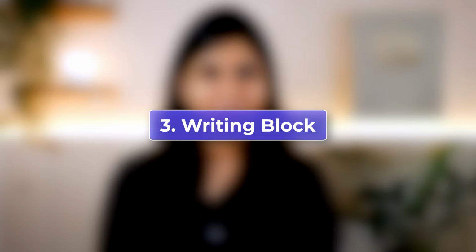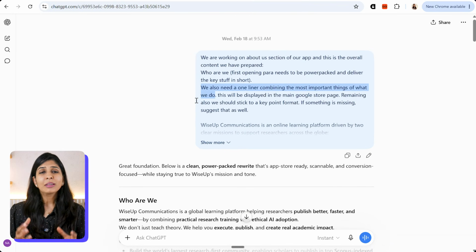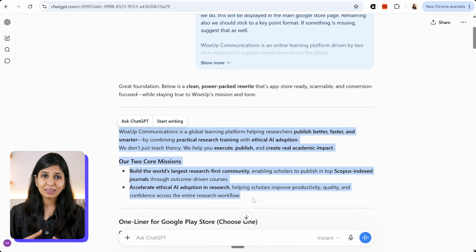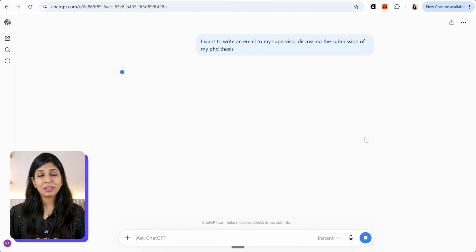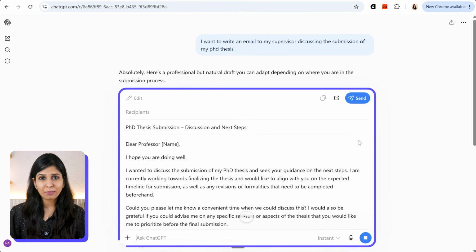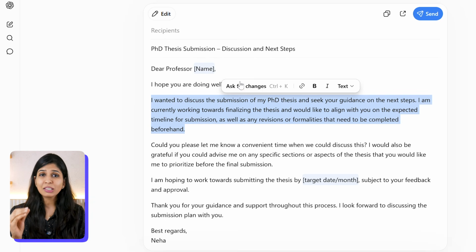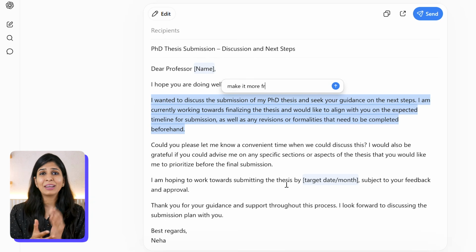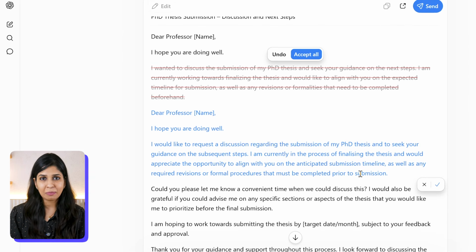Now, another interesting feature that I've discovered recently is called writing block. Earlier, whenever we used to ask ChatGPT to perform any writing task for us, the output was given in the form of plain chat text, and doing back and forth editing on it was very difficult. So now what ChatGPT has done is introduce something called a writing block. So now that I ask ChatGPT to write something for me, it appears inside a formatted editable area where I can simply select a particular sentence or a paragraph and ask ChatGPT to edit exactly that, making the whole writing part on ChatGPT very, very seamless.